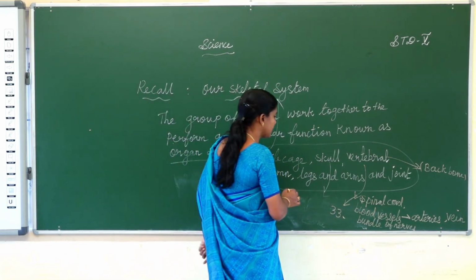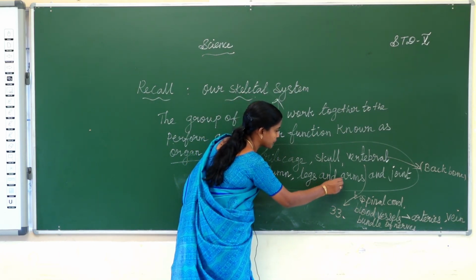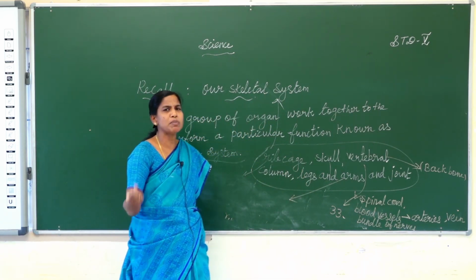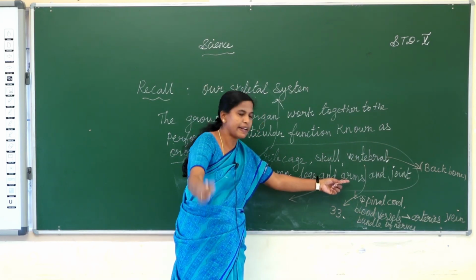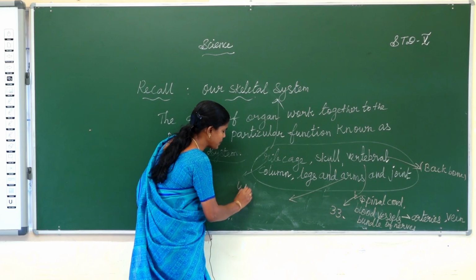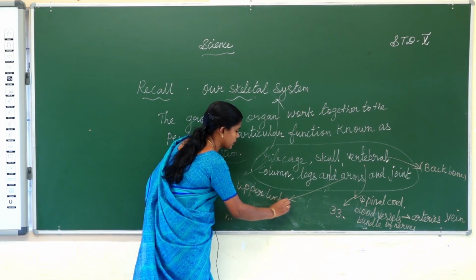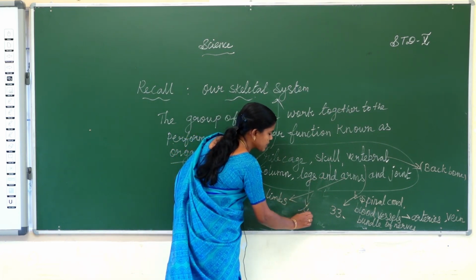Next one, legs and arms. Another name for arms is upper limbs, and legs are lower limbs.